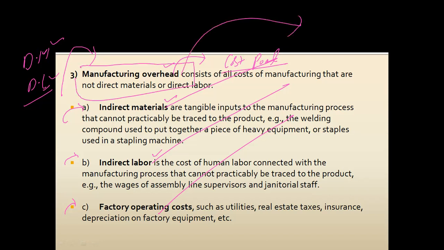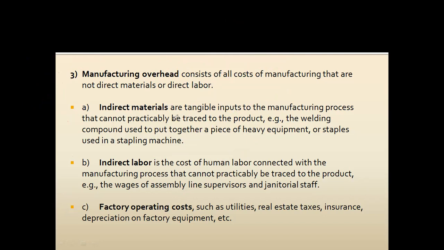Later we will discuss how to calculate the application rates when we want to allocate the manufacturing overhead cost to the products. At this stage we are just trying to understand what elements we need to consider under manufacturing overhead.